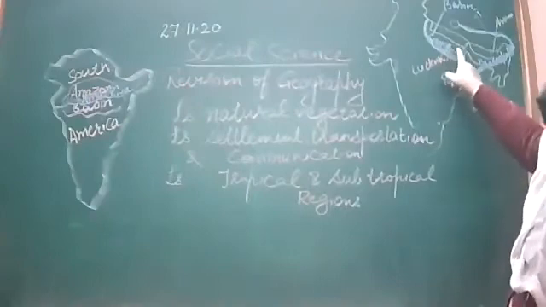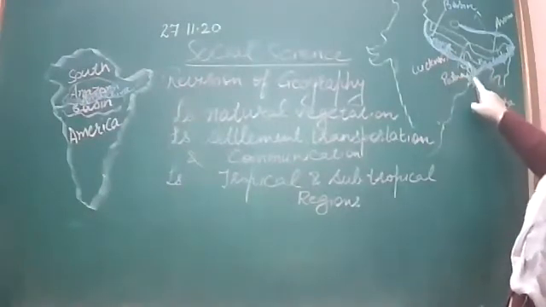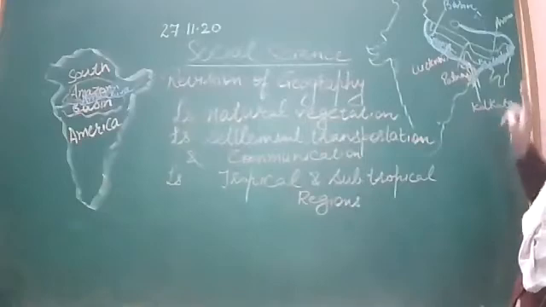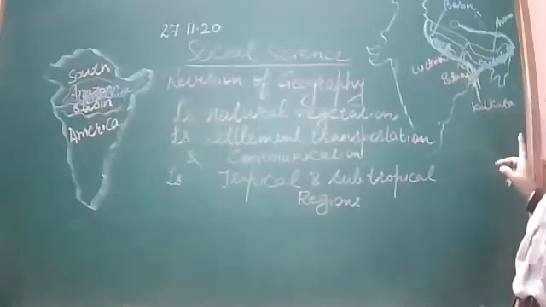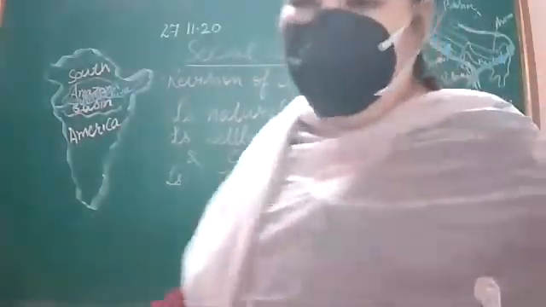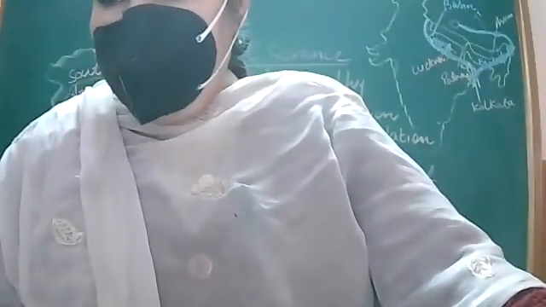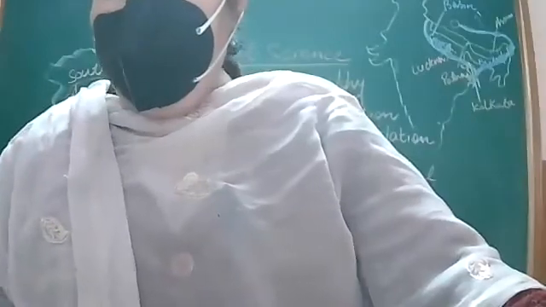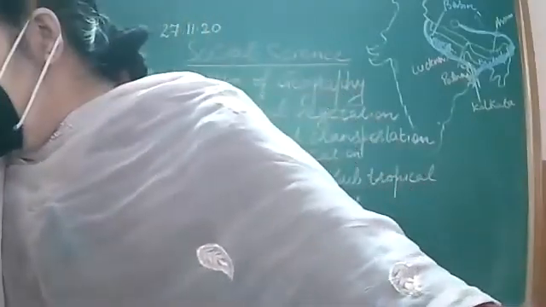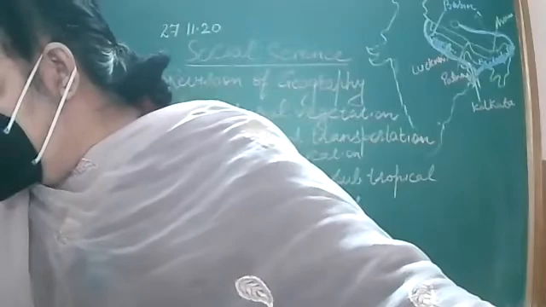Lucknow, Kanpur, Varanasi, Patna, and Kolkata are the main cities on river Ganga.